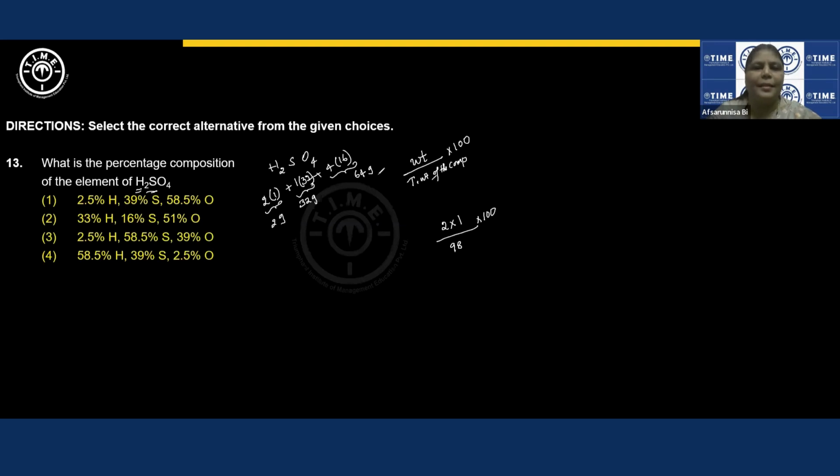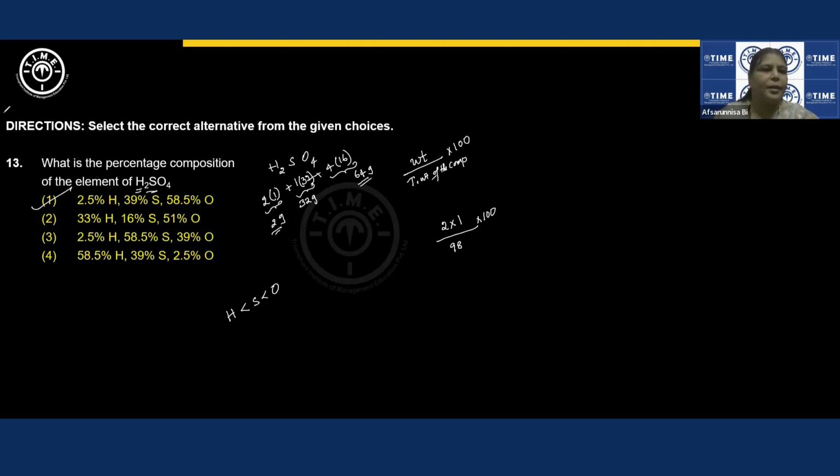If that is the scenario, obviously this should be in the highest percentage, and this should be in the least percentage. So hydrogen should be in the least percentage, next should be sulfur, next should be oxygen. Whichever option matches that will be the correct answer, right? So I guess here 2.5, 5 point, yeah, this one is the correct answer. You can calculate and then check it back.